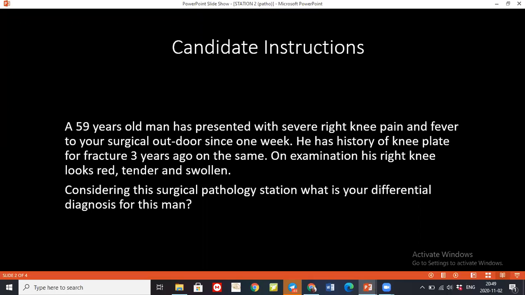Right, so if you've read and understood, kindly tell me what are your differentials that you will consider for this patient.